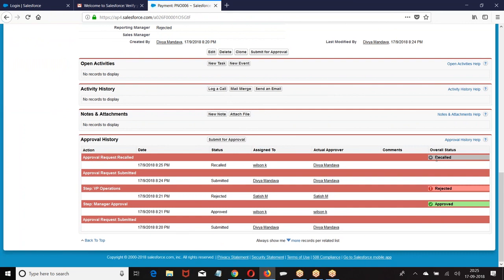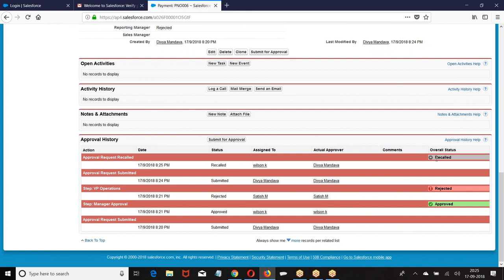Tell me, what is the initial submission? The moment the record is submitted, what is the action? What is the second step we have? Approval step action. The moment the record is submitted, if I approve, what is the action? Rejected, what is the action? Third one, final approval action.